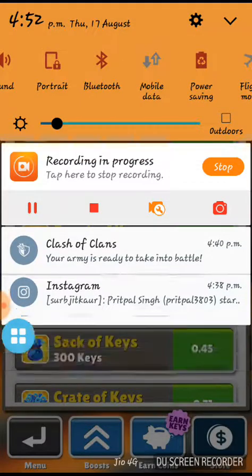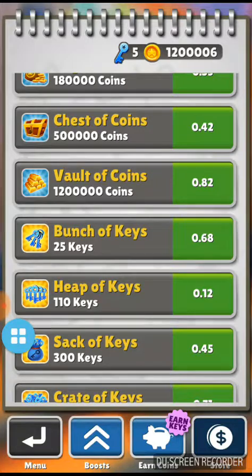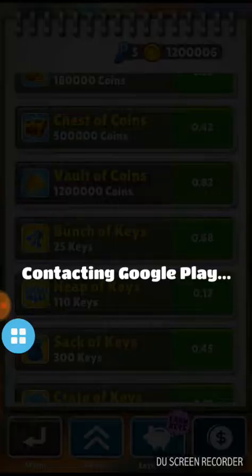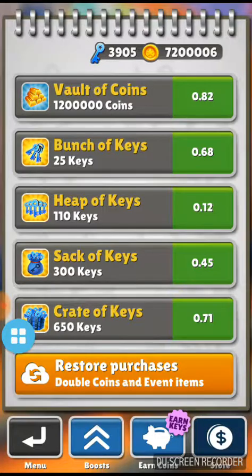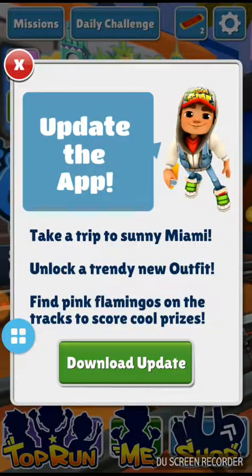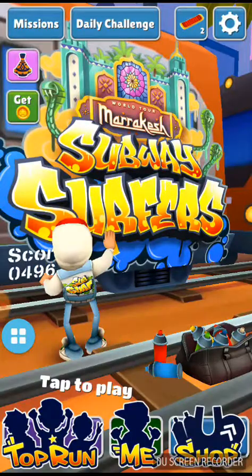And now switch off mobile data. And now just have fun with the hacked Subway Surf. Have how many coins you want. So you can see we have how many coins and how many keys. So friends, just play like this.